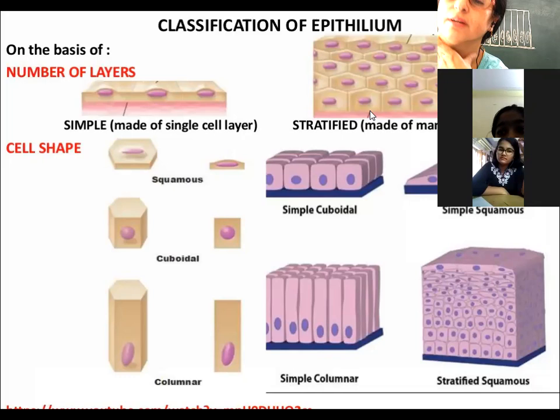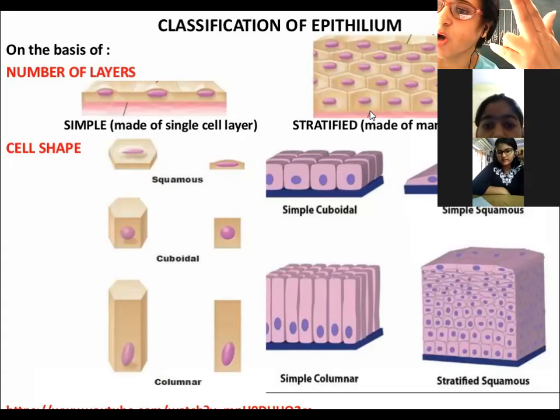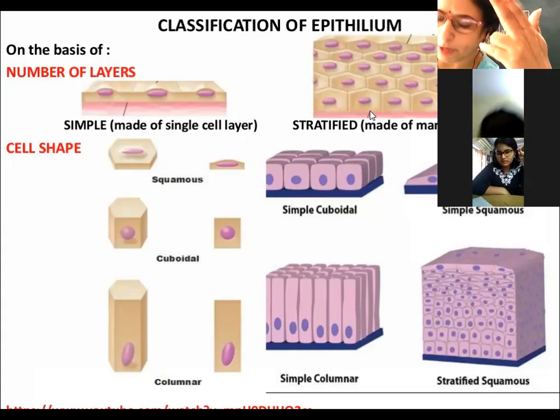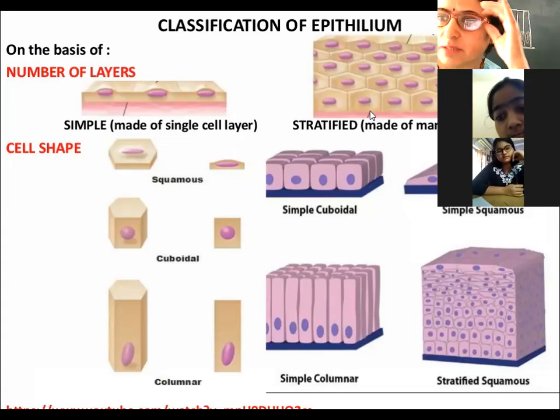This portion contains columnar epithelia. The larynx and the pharynx have the epithelia called columnar epithelia. So it is present in the larynx, the pharynx, and the walls of the stomach. Now, it is also found in the oviduct.